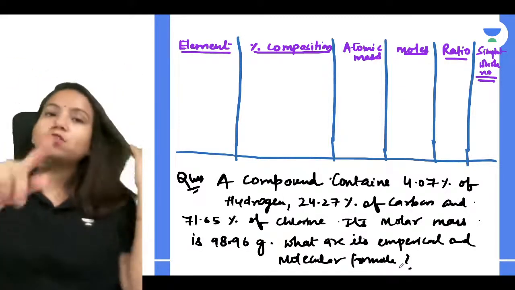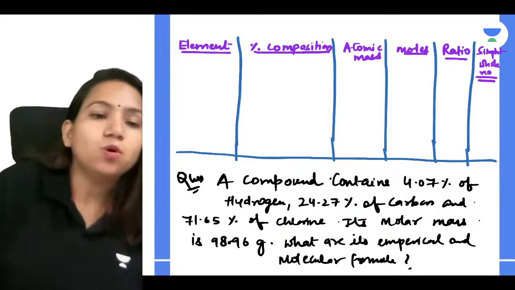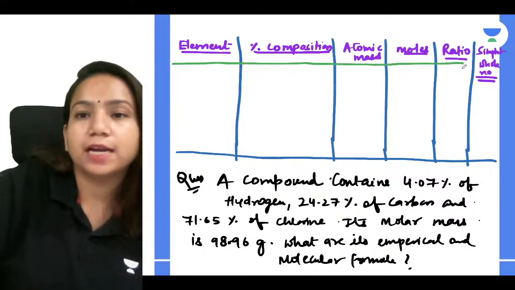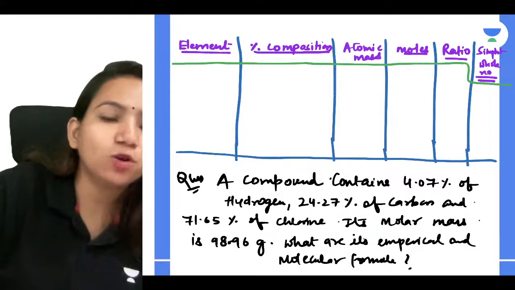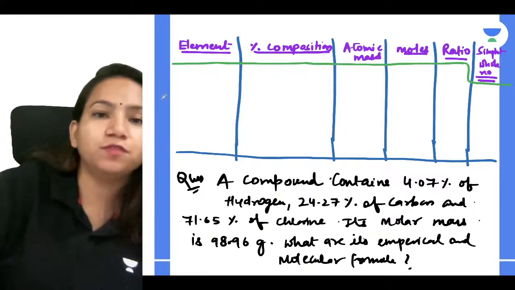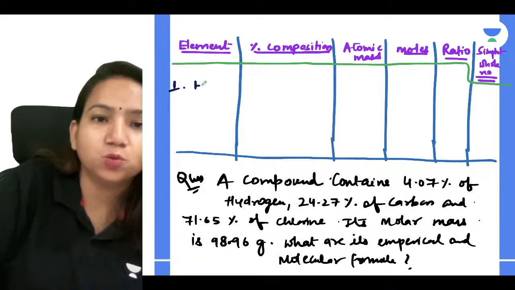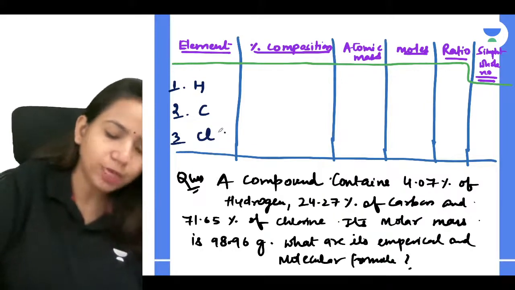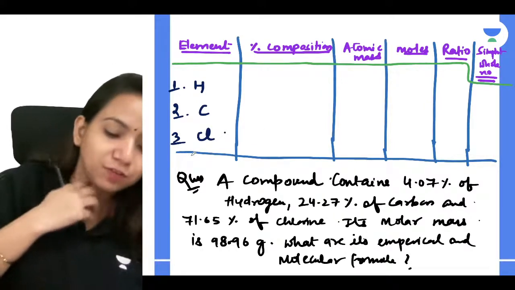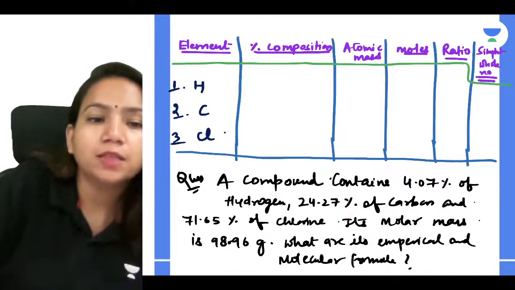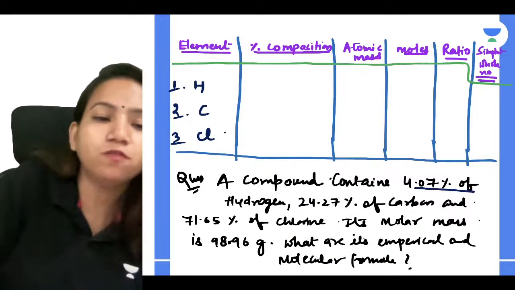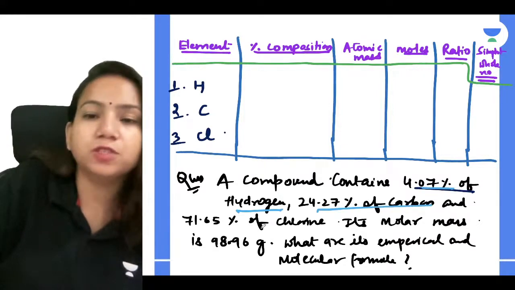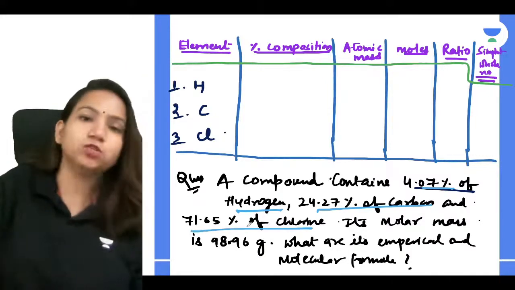Now how will I do it? I have to always follow this table. I'll write here in this table so that I understand how to use it. First I will see what elements they have given. They have given hydrogen first, carbon second, and chlorine third. So I will mention all of them. Then the percentage composition, how much is given, I'll mention that too: 4.07% of hydrogen, 24.27% of carbon, and 71.65% of chlorine.